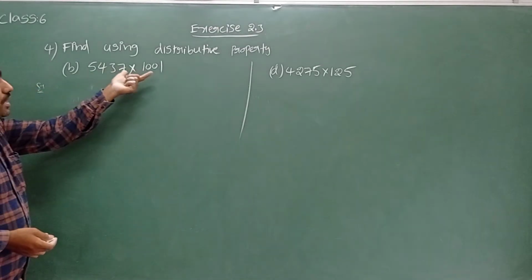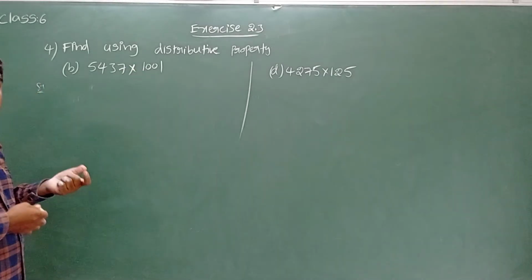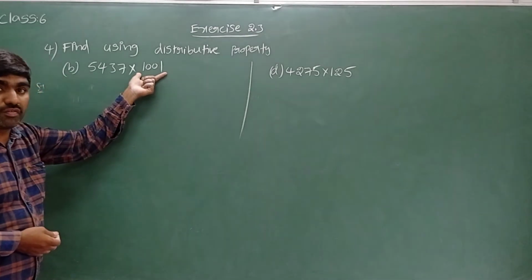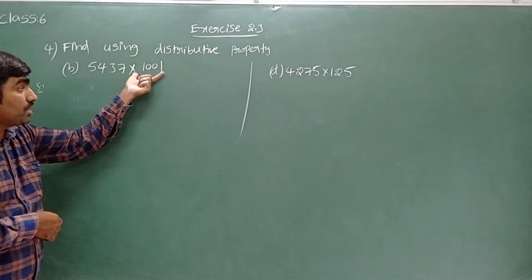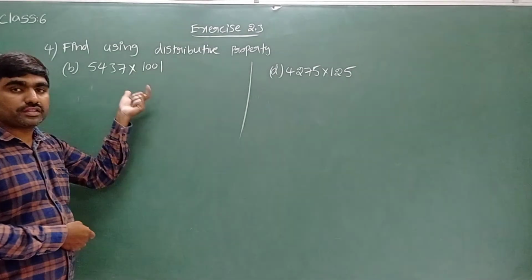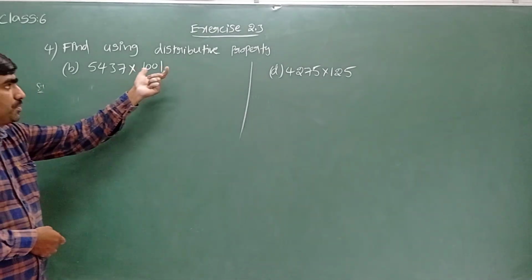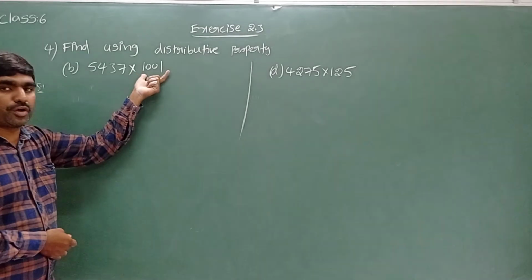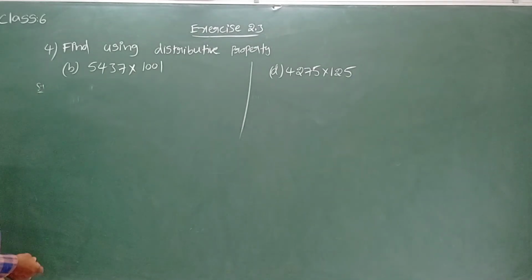Sir, now which number I can divide into sum of two terms? We have to check which number is near to the round figure. Yes, here I can see 1001, which is near to the round figure 1000. How can I write this 1001? 1000 plus 1. Sir, what is the benefit by applying this distributive property? We can multiply them directly, no? If I apply this distributive property, that calculation will be a bit easy compared to general multiplication.